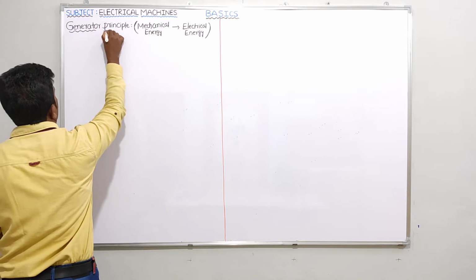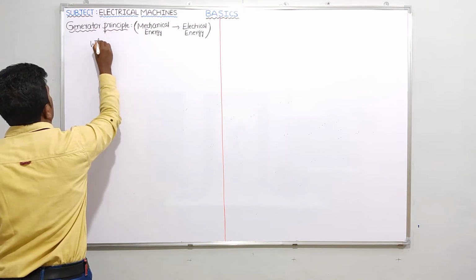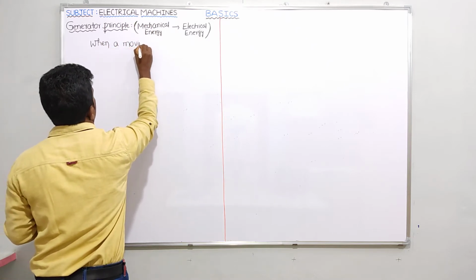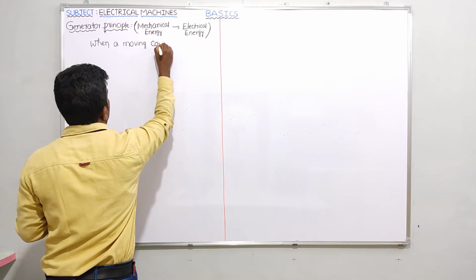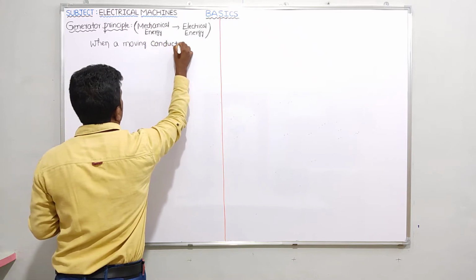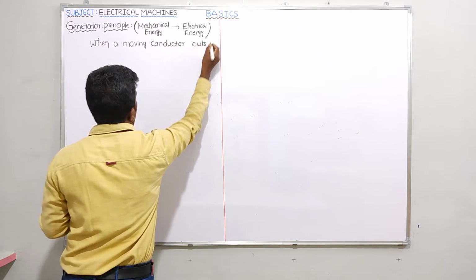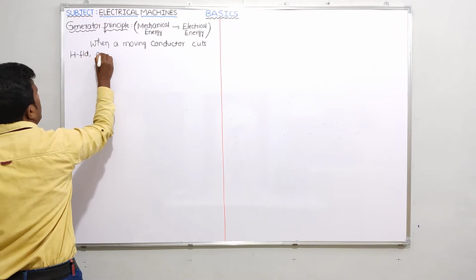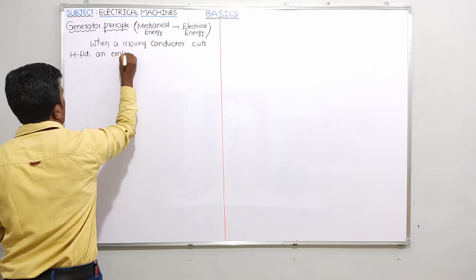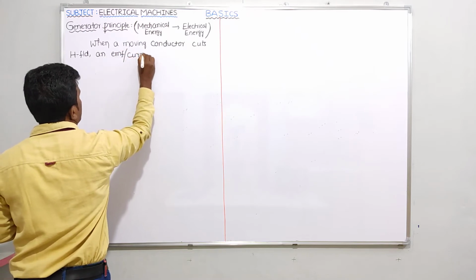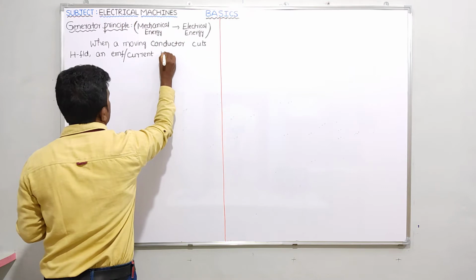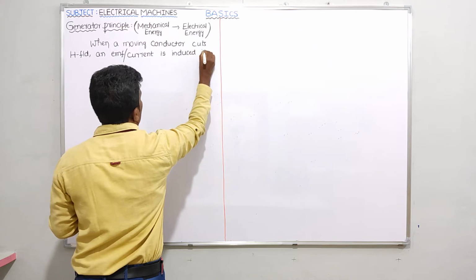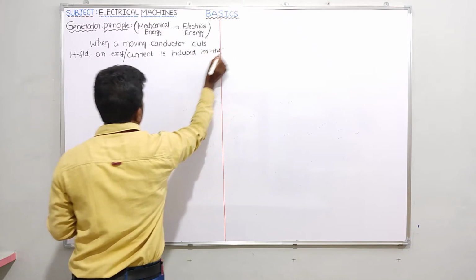So the generator principle, what I said: when a moving conductor cuts a magnetic field, and EMF or current is induced in that conductor.